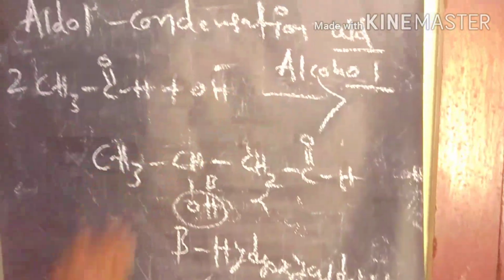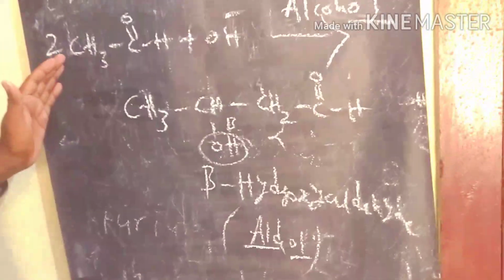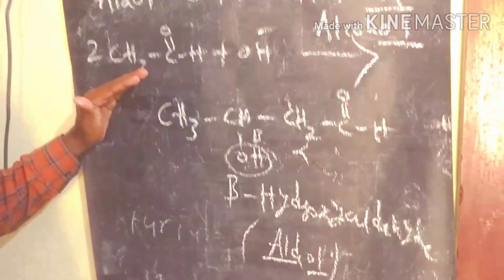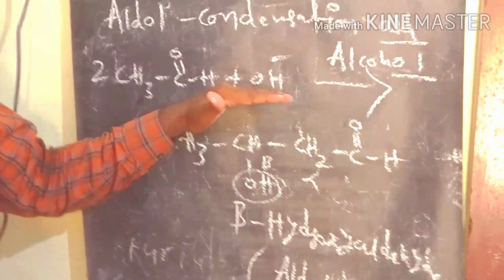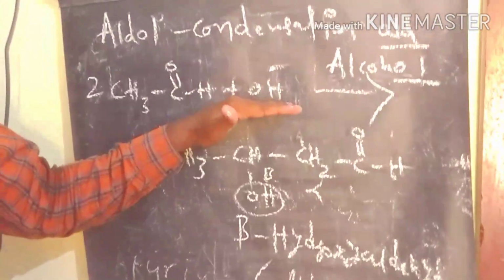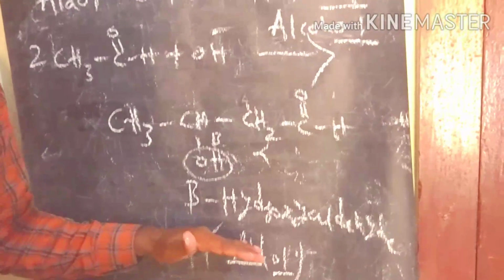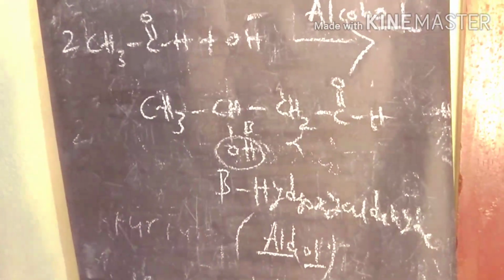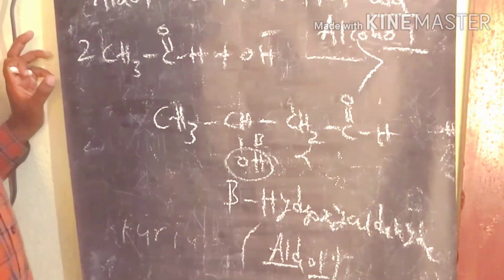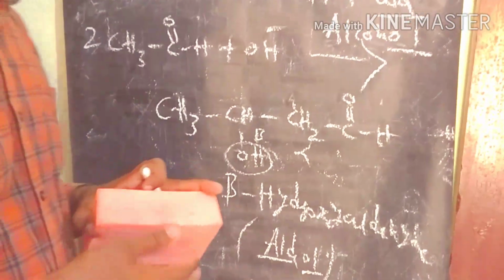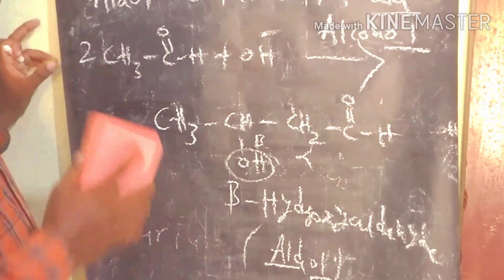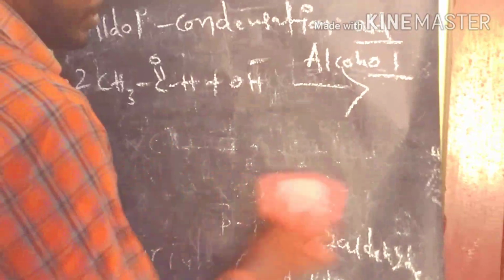So it is a very simple reaction. The 2 moles of acetaldehyde react in the presence of basic medium. We are getting the beta hydroxy aldehyde. So this is the product we are getting. So what is the mechanism involved in this reaction? Let's discuss the mechanism of this reaction.